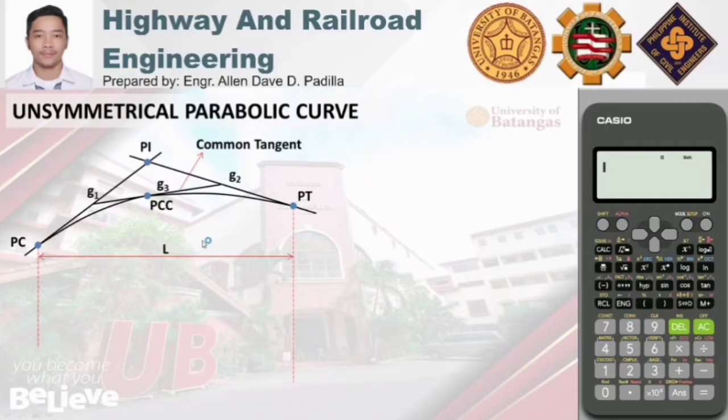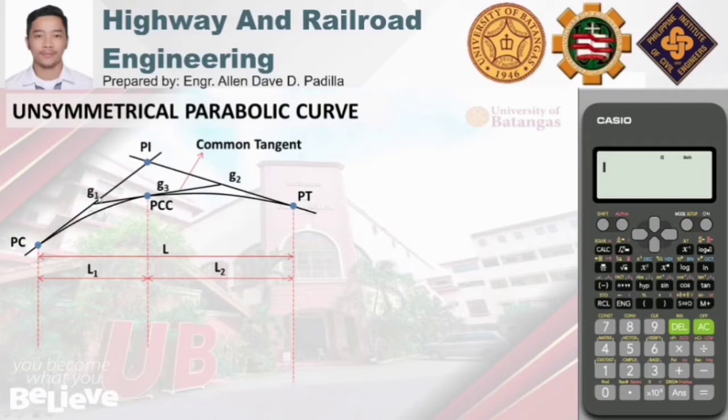And nasabi kanina sa description ng unsymmetrical parabolic curve, it contains two parabolic arcs used to connect two tangents with unequal horizontal projection. Meaning to say, magkakameron tayo ng L sub 1 and L sub 2. So, ito yung length ng first curve. Ito naman yung length ng second curve.